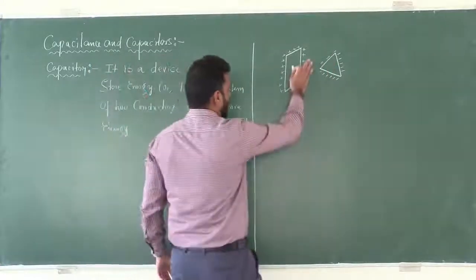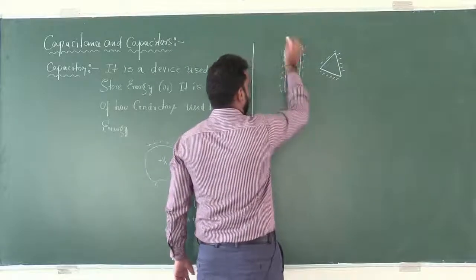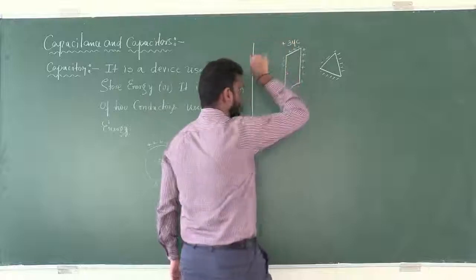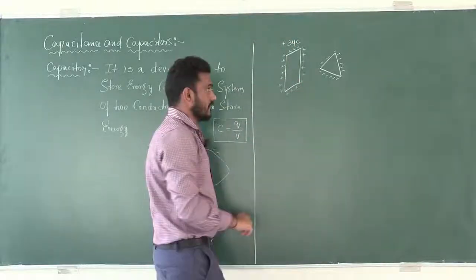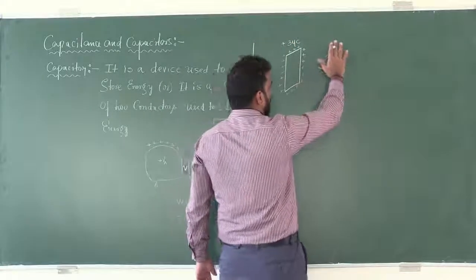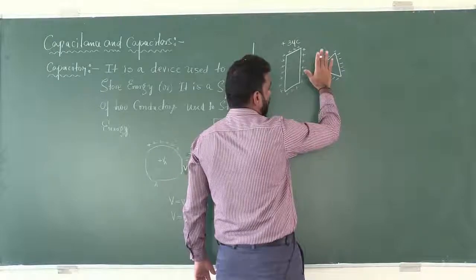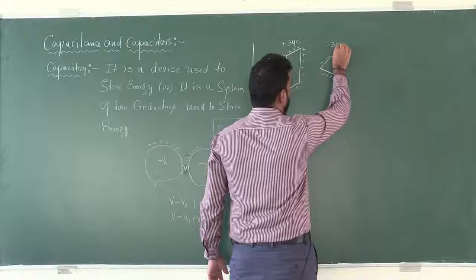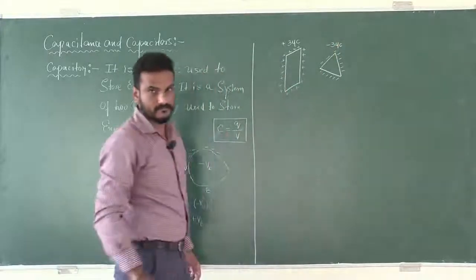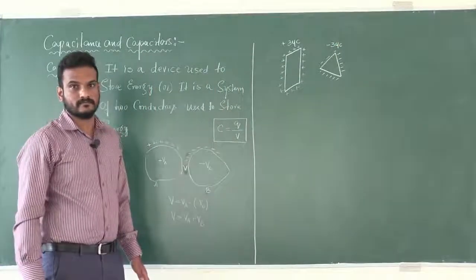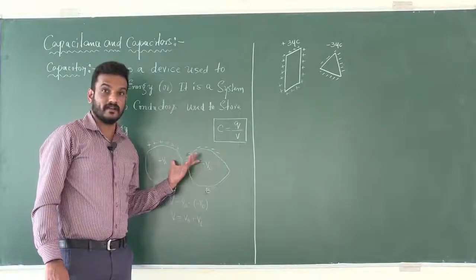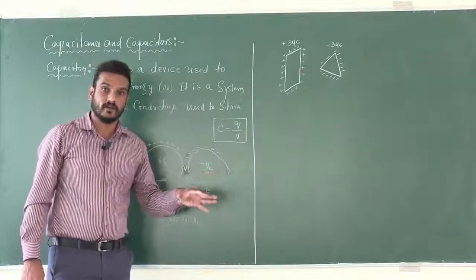For example, if the magnitude of the charge on this conductor is plus 3 microcoulomb, then the charge on this conductor will be minus 3 microcoulomb. So it is not necessary to have identical conductors to constitute a capacitor.